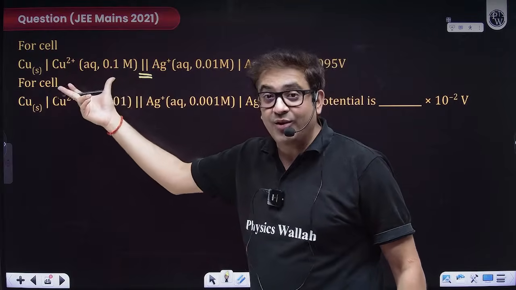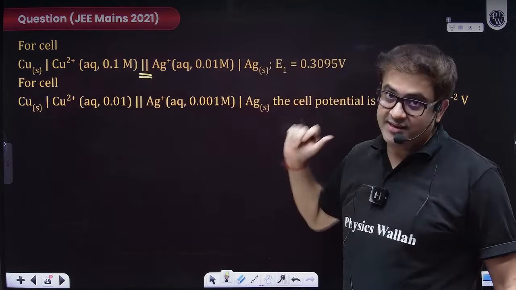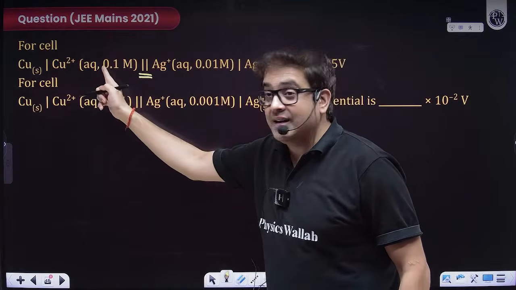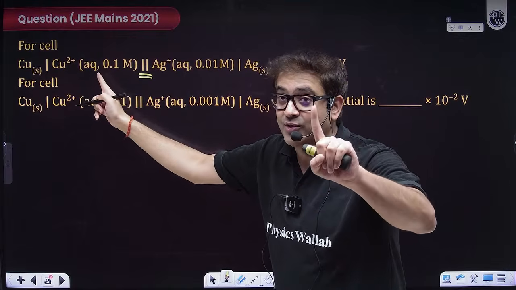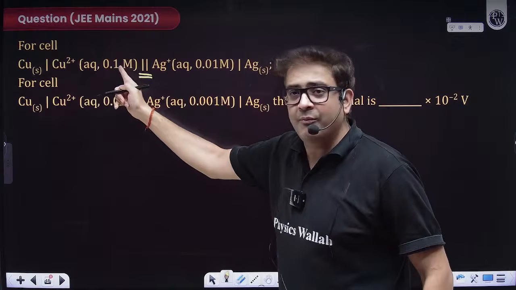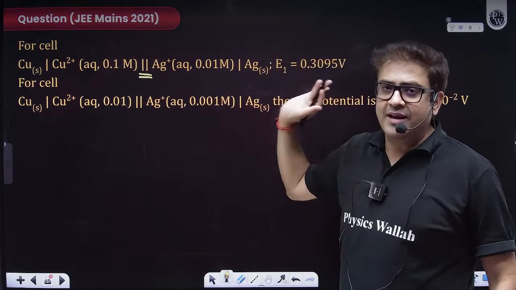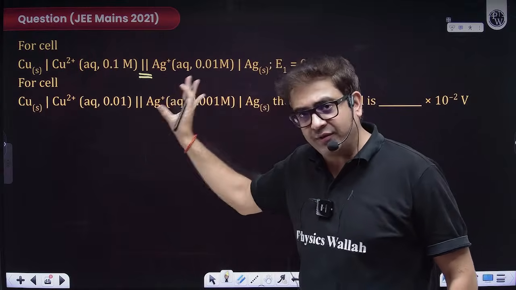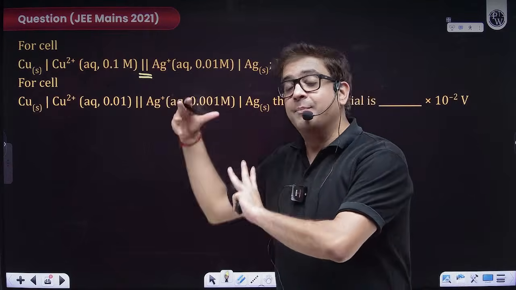That is, who is getting oxidized? Copper. Who is getting reduced? Silver. But now the concentration of copper ion is not 1 molar, so it is not standard condition. It is some value. This silver plus ion also has some concentration, which is definitely written. This is how you represent a cell.